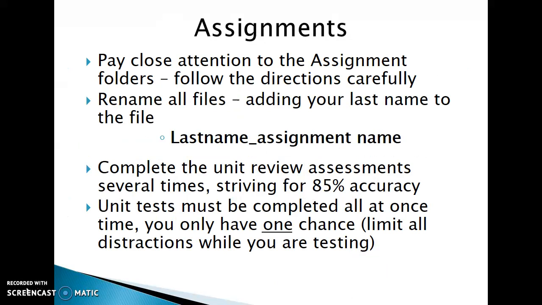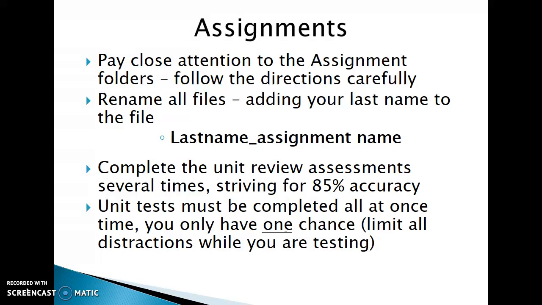The assignments are listed in the folders in the Blackboard class. You should follow the directions that are carefully provided. Once you open and complete an assignment, you should save it to your computer with your last name and the assignment name to make it easy to find and locate. At the end of each unit, there is a unit review assessment that helps prepare you for sample questions that you'll see on your unit test. We encourage you to strive for 85% accuracy. That should ensure that you understand the content well enough to be successful.